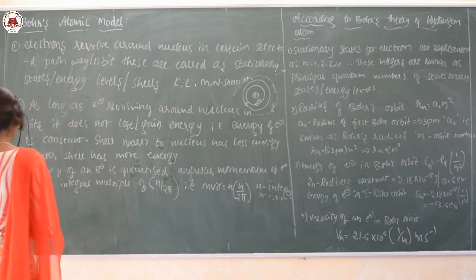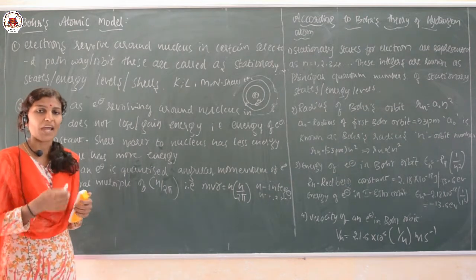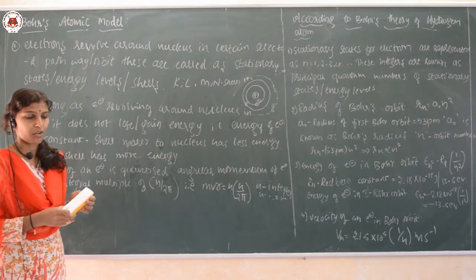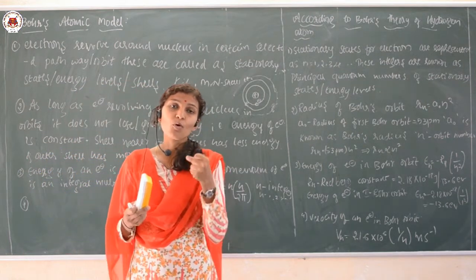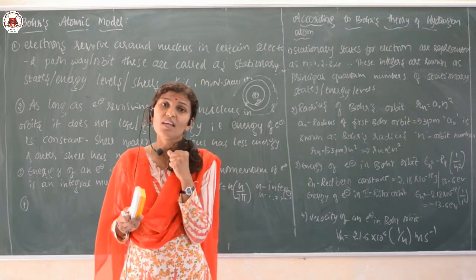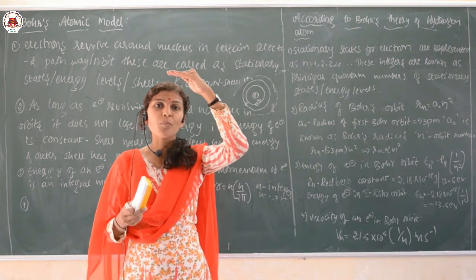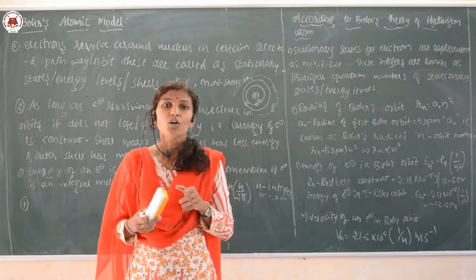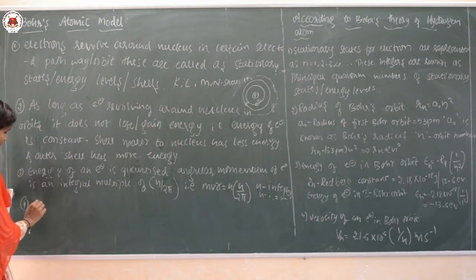And the last point is, when energy is supplied to an electron, the electron jumps from a lower energy level to a higher energy level when it gains the energy. They emit energy when they jump from a higher energy level to a lower energy level.